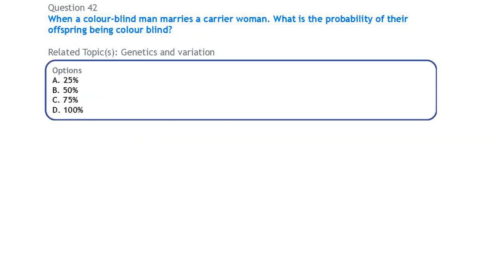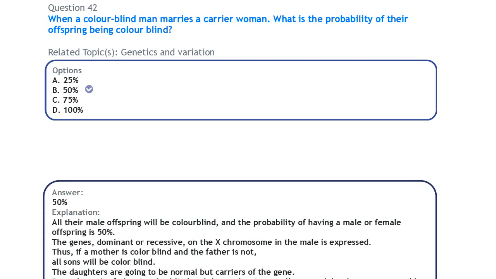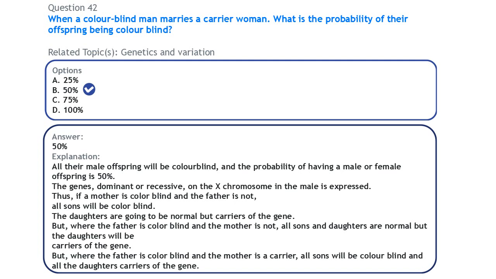Next, also on genetics, when a colorblind man marries a carrier woman, what is the probability of their offspring being colorblind? Probability is 50%. All their male offspring will be colorblind, and the probability of having a male or female in the offspring is 50%. So this is an example of what we call sex-linked traits, traits that are expressed in a certain sex. So 50% of the offspring will be colorblind.